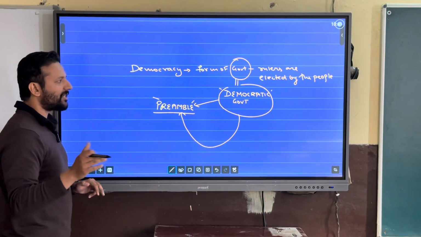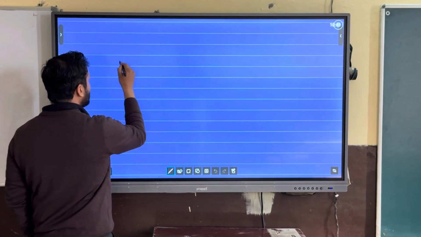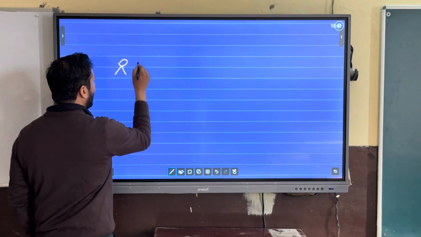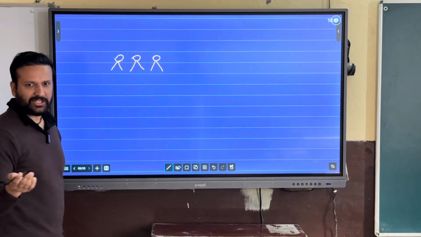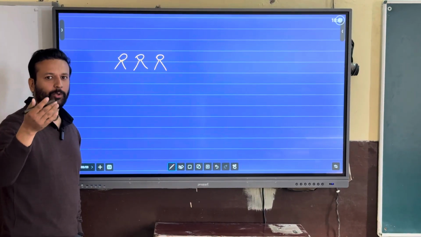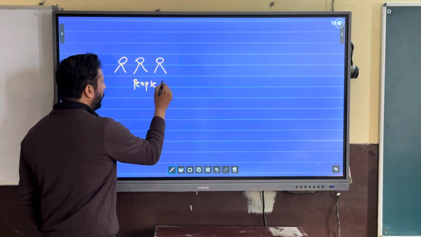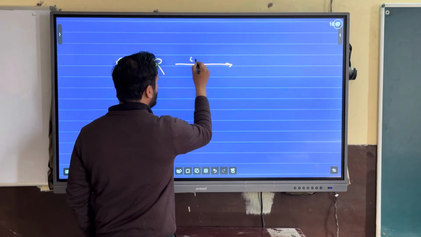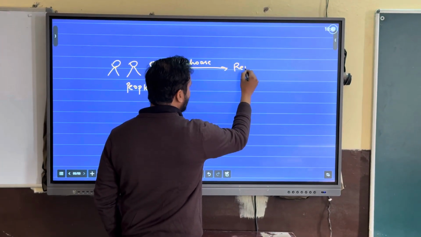So let's discuss the key features of democracy. We will discuss them using this diagram. As I told you, democracy means rule of the people. Now the question is how people can rule. People rule by choosing their representatives.